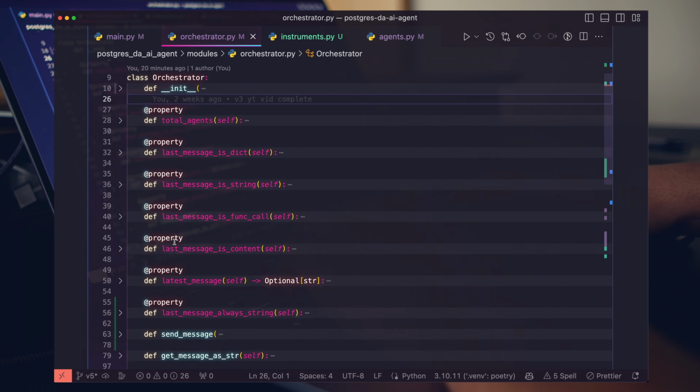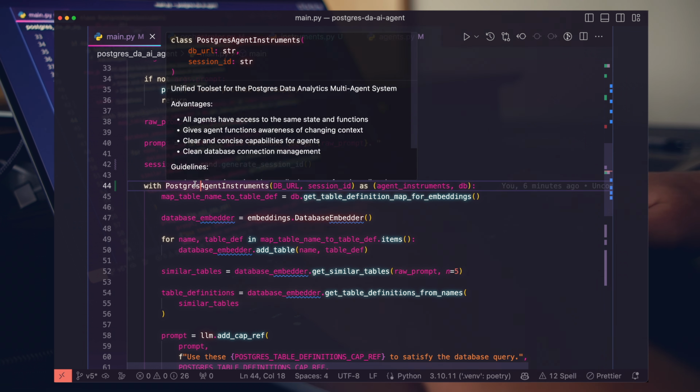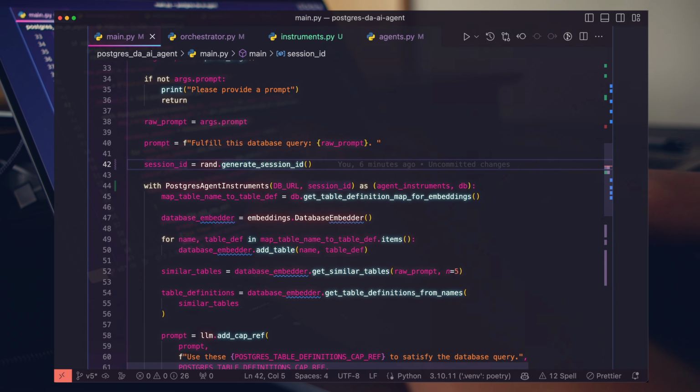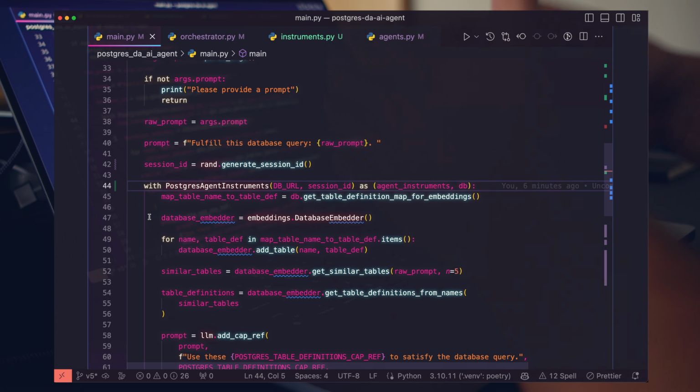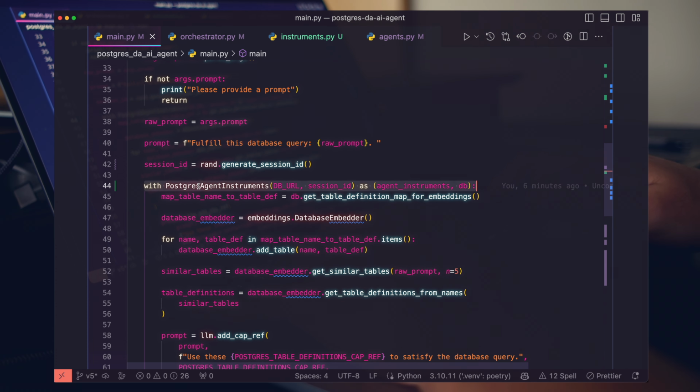If we now look at the top of our main function, we have two new things going on here. We are now building a session ID, which is just generating a random session ID. We can use this to separate our individual runs of our agent systems. And now we're using our Postgres agent instruments. Instead of just using our database, we're building out this context system called the instruments that our agents can use. We still have our database, and we're also pulling that out.